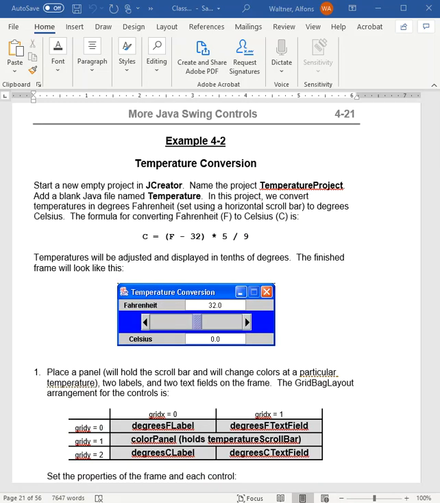In example number 2, we'll be using a little slider box, and that's where it's almost like you're scrolling, all right? And the value of the scroll box, which is right here in the middle of the scroll bar, okay, as you move that back and forth, you can set a minimum value, you can set a maximum value, and then this number here will change as you drag it back and forth, and then based on the Fahrenheit, it will display the Celsius. So that is our slider that we'll be working with in example 2. Okay, we'll move on to example 3.